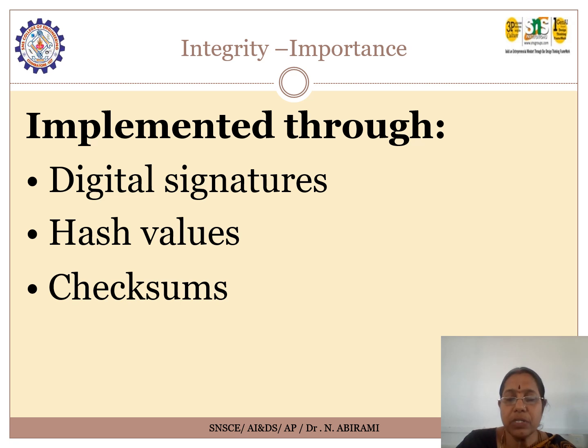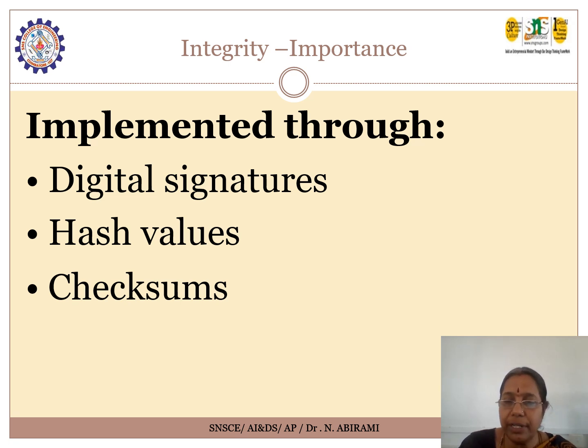Some techniques through which we implement integrity include digital signature, where we verify the authenticity and integrity of the digital information that has been passed. Second is the hash value method, where we have unique fixed-size strings of characters generated by a cryptographic hash function. The third method is checksum, the sum of the correct digits in a piece of data which has been transmitted as digital data.